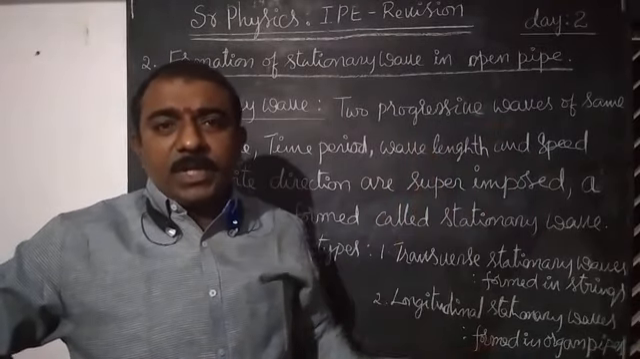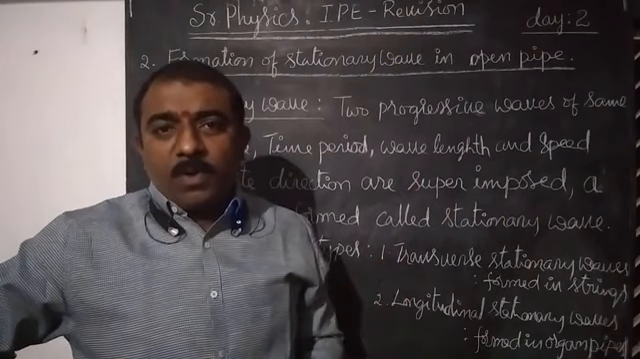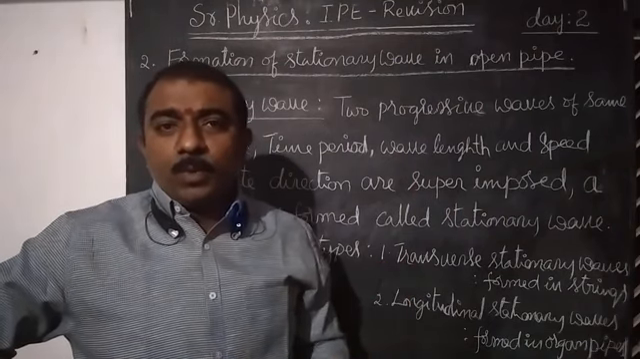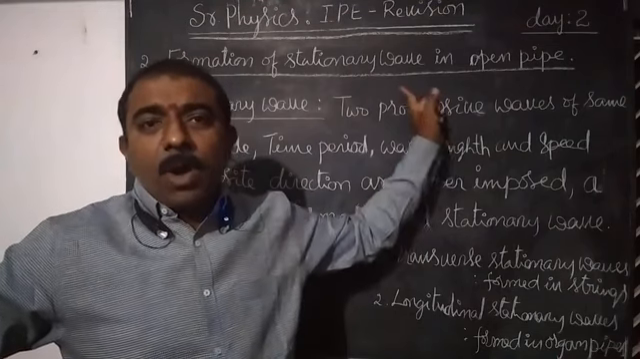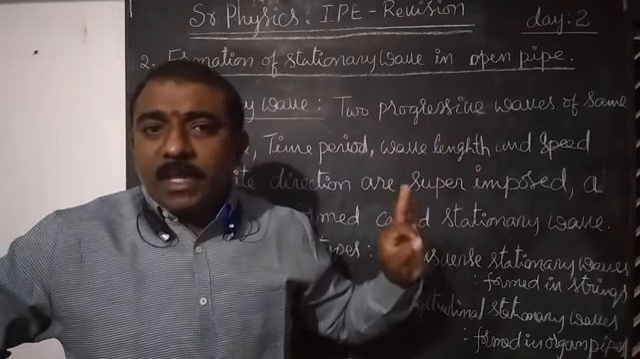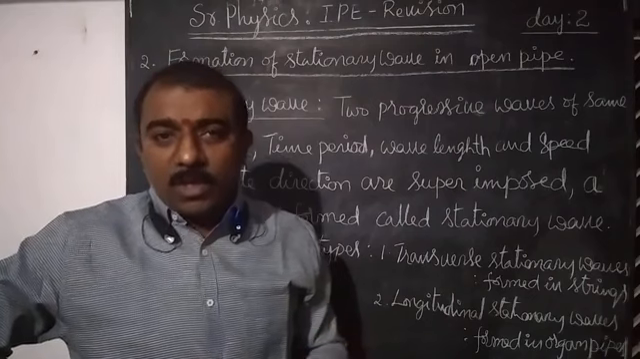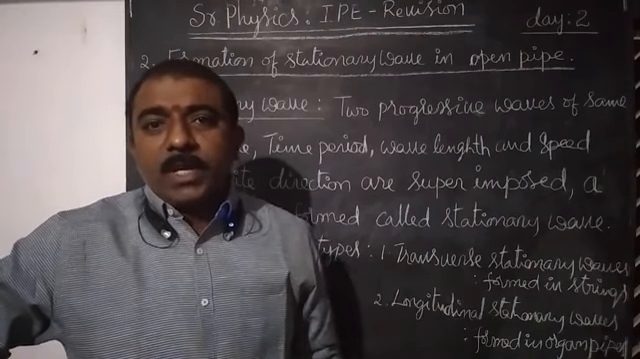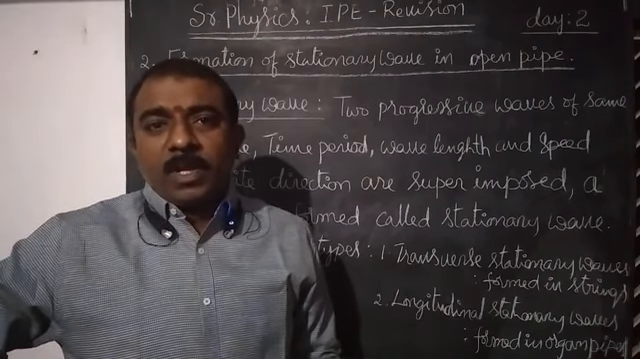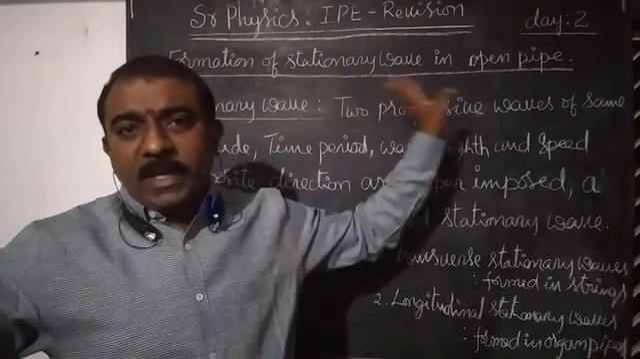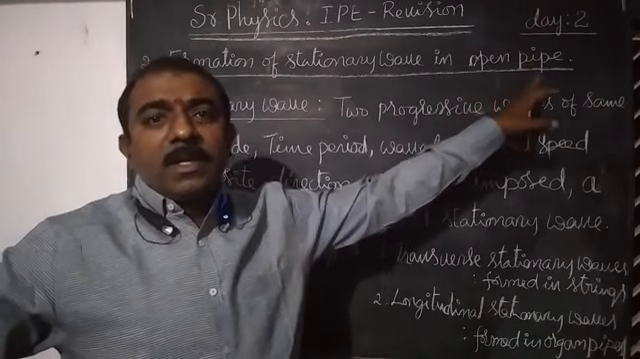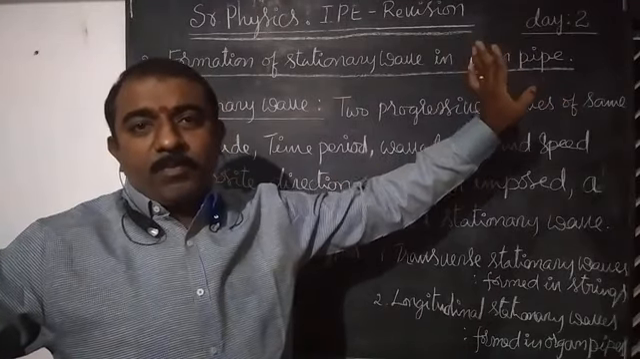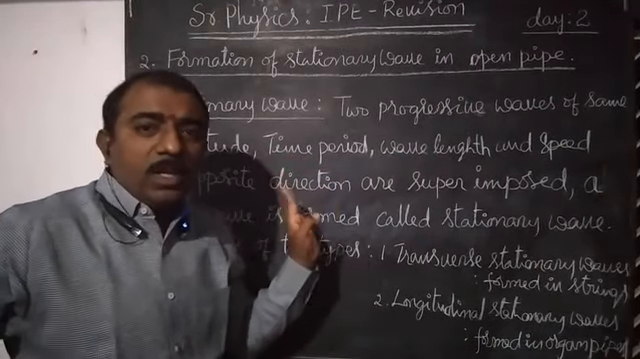In case of strings, loops are formed. At the ends of loops, nodes are formed. Whereas in case of organ pipes, at the open end, antinodes are formed. At the closed end, nodes are formed. Let us go through the second long answer question, formation of stationary waves in an open pipe. Let us go through question 2.